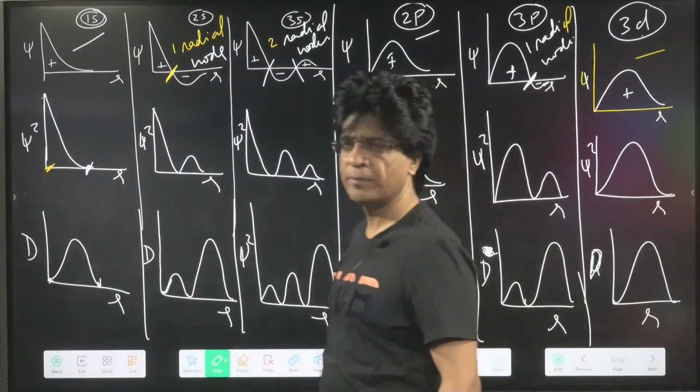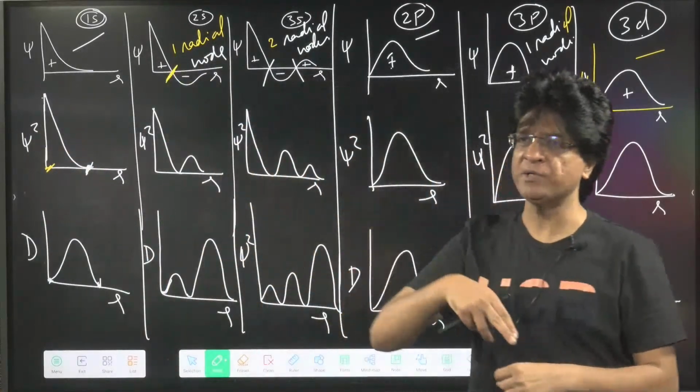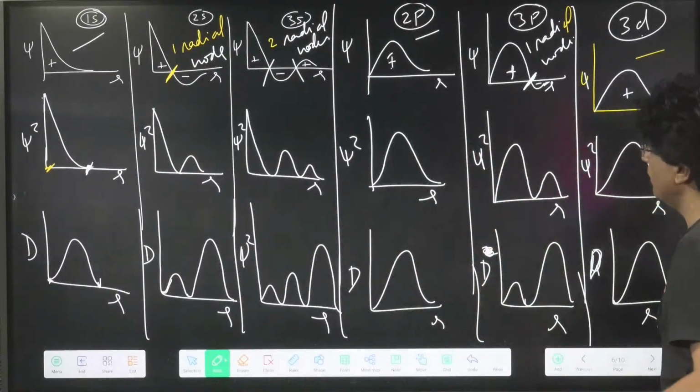Are you getting it or not? So what is the radial node? It is the point at which the wave function changes sign. Wave function changes sign. So if that is clear, come over here.